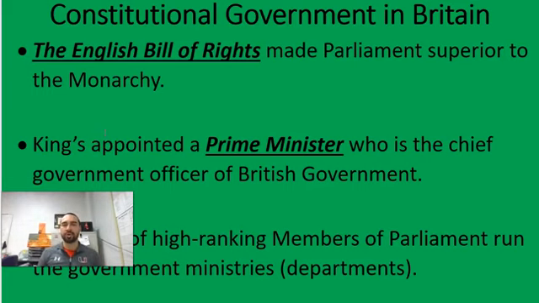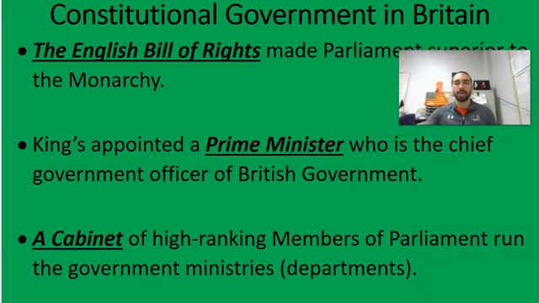Constitutional government in Britain. The English Bill of Rights made Parliament superior to the monarchy. Kings appointed a prime minister, who is the chief government officer of the British government. A cabinet of high-ranking members of Parliament run government ministries. In Britain, they're ministries run by ministers. In the United States, they're departments run by secretaries.